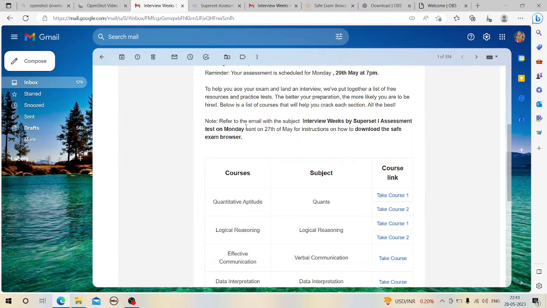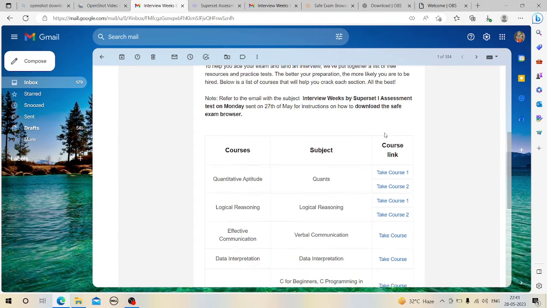A note is written here: refer to the email with the subject line Interview Weeks by Superset Assessment Test on Monday, sent on 27th of May, for instructions on how to download the Safe Exam Browser. In the previous video I told you how you can download your Safe Exam Browser. You just need to click on the given link, and after clicking, it will automatically start downloading. Once it is downloaded, you need to install it on your PC before the exam.